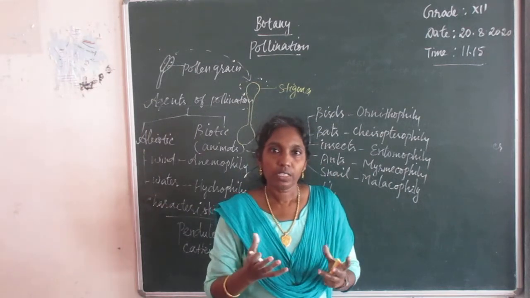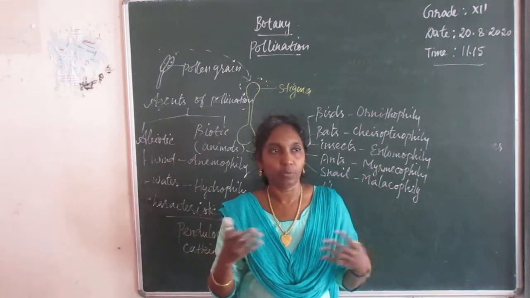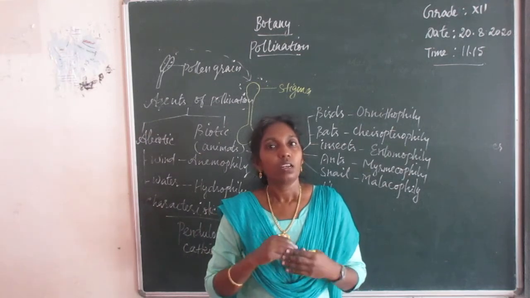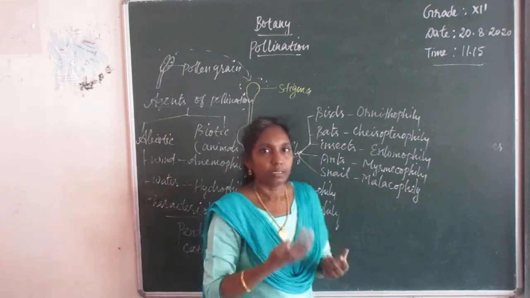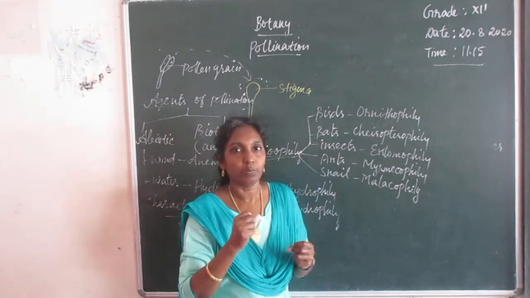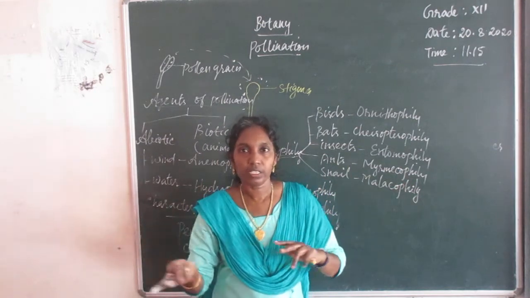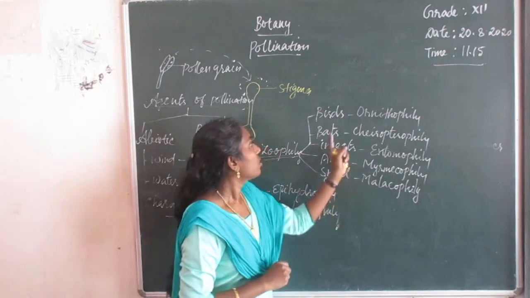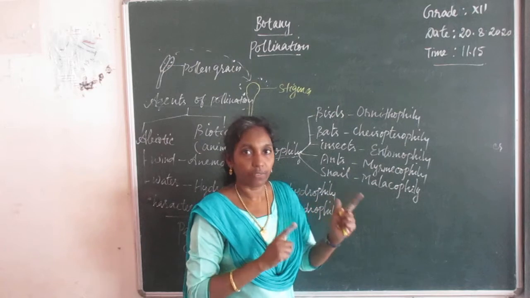In the early morning when you come out of the house, you may observe a lot of birds like hummingbirds, sunbirds, honey eating birds. Many birds fly here and there and visit flowers to suck the nectar. So these flowers are called ornithophilous flowers.